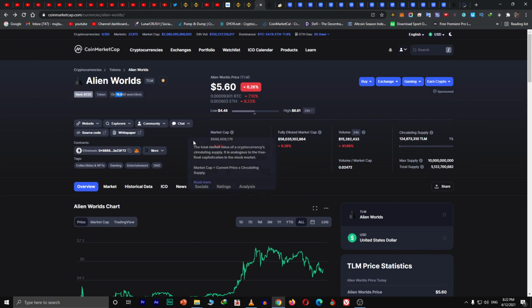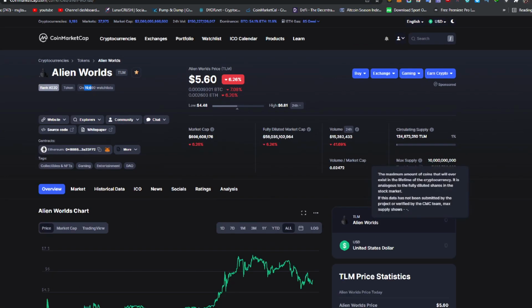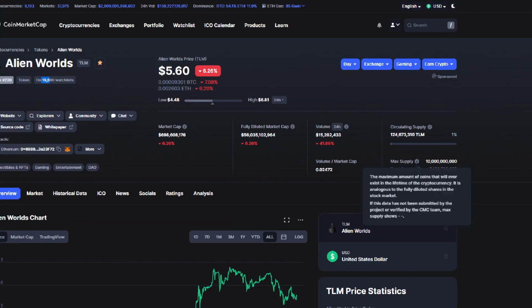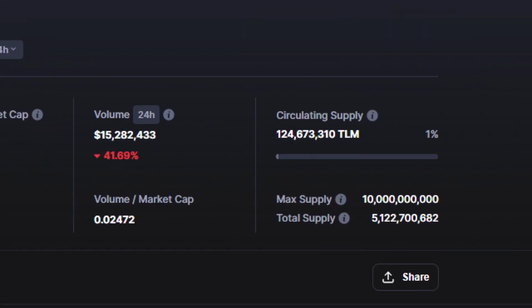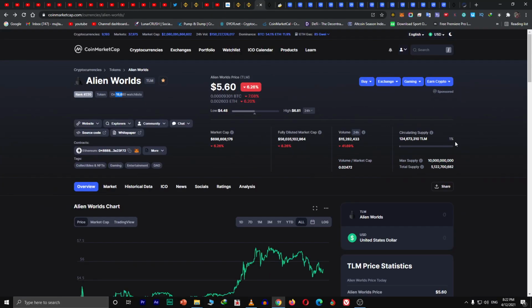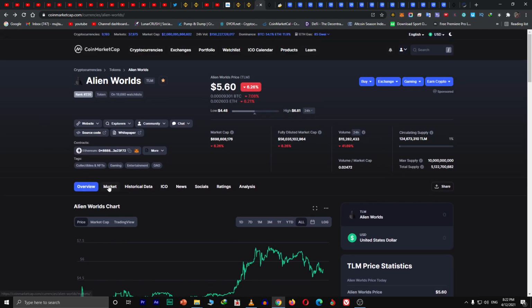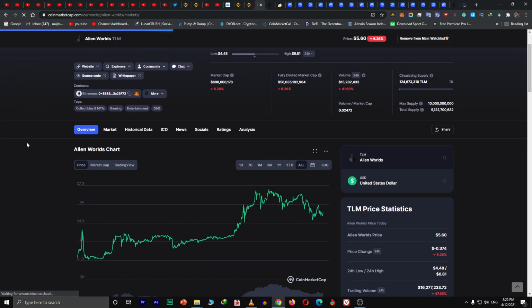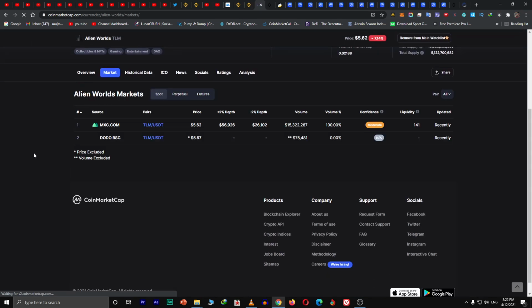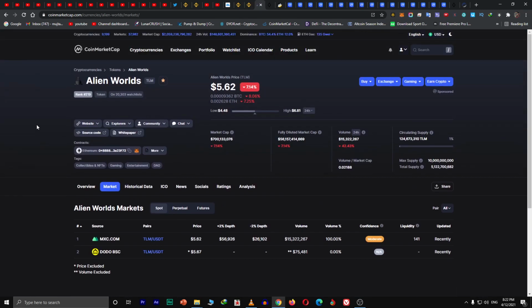It went to 7.1, even though the supply is 10,000 million and only 1% of supply is being circulated, and it is being mined from the website of the Alien Worlds game. By playing games you mine the Alien Worlds token. Also it is launched on 2 different exchanges, like DODO and the MXC exchange, and they have got a strong community.